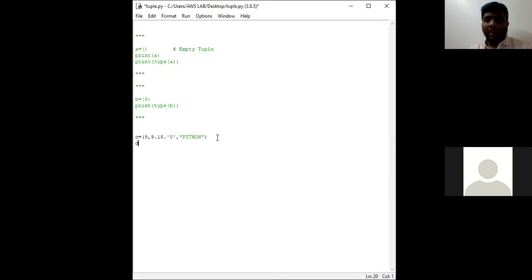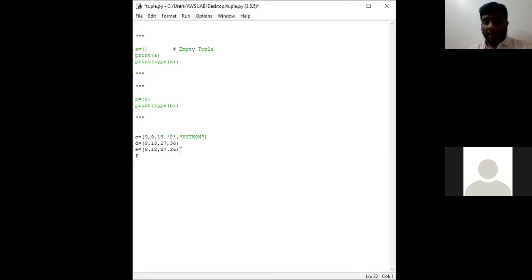Suppose I'm taking another tuple where it includes all the integers. See, T is a tuple which consists of elements containing all the integers. Now consider E. E is a tuple where it consists of only float data type. So 9.18 comma 27.36. It's a float data type.